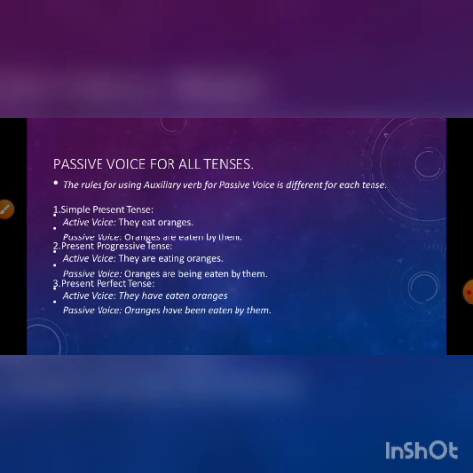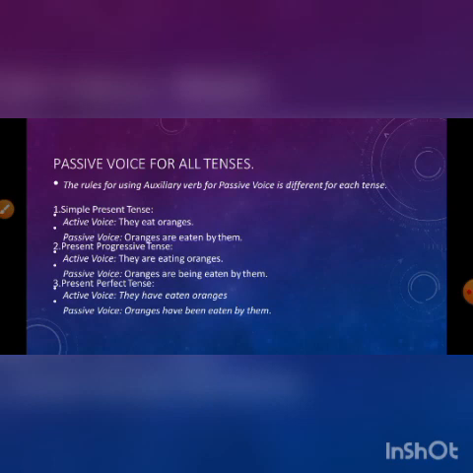Because after has, have, or had, in the three cases we cannot use any other form of be verb. We can only use the third form, meaning the verb 3 form. Been is the third form. That's why oranges have been eaten by them. Everything is now the same.